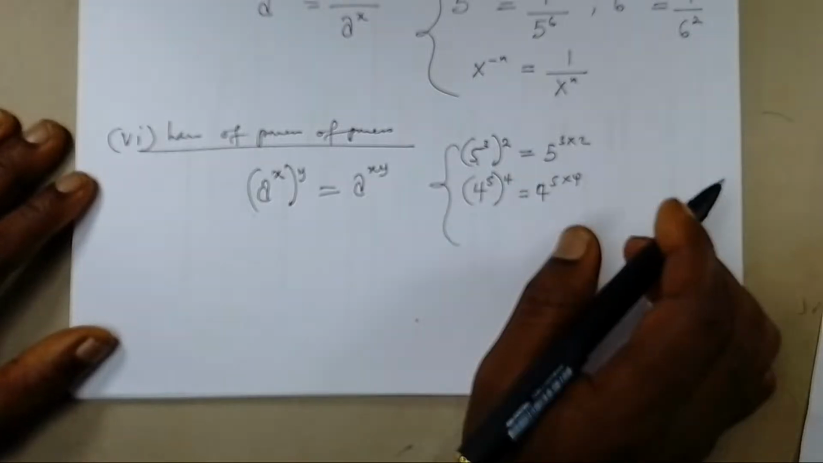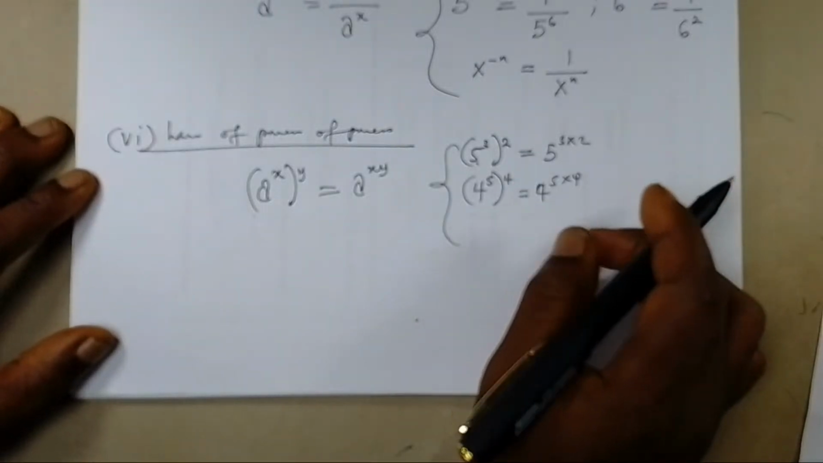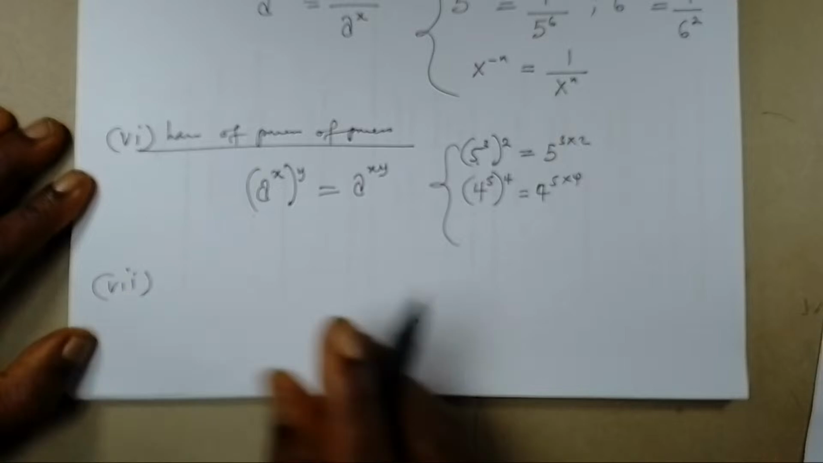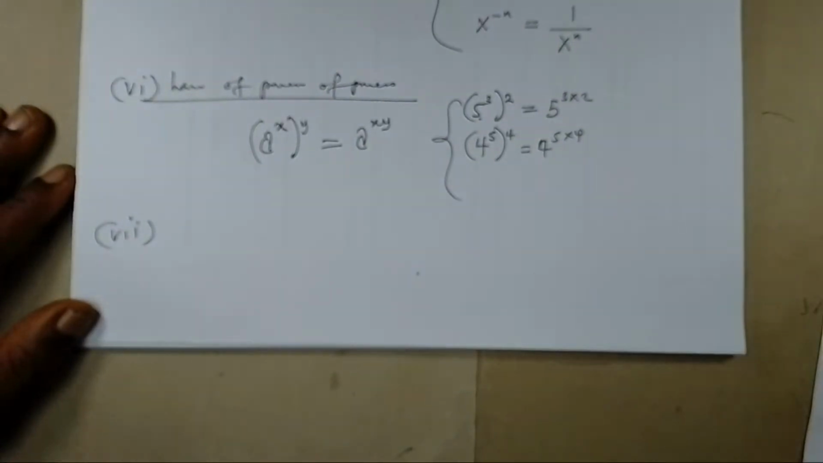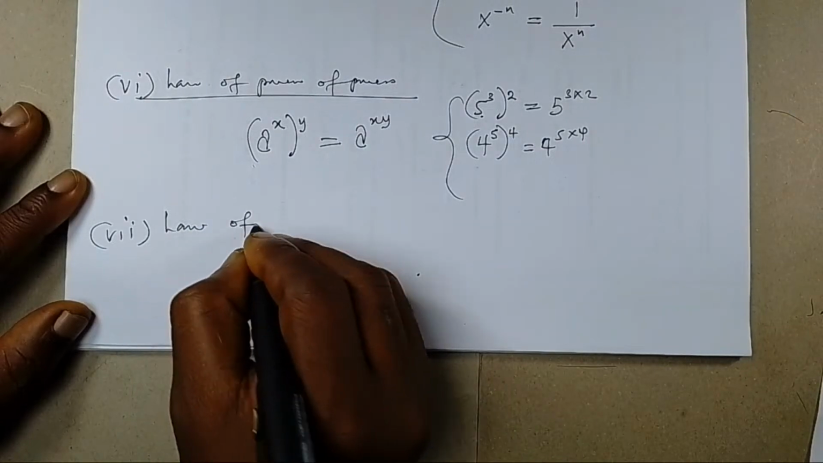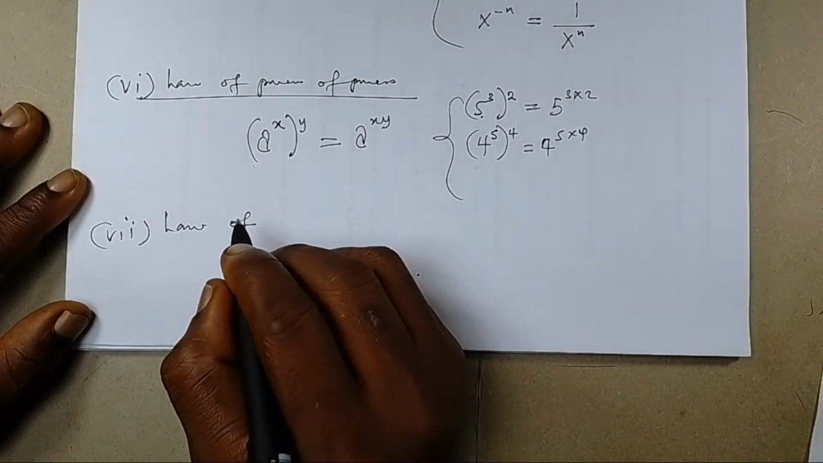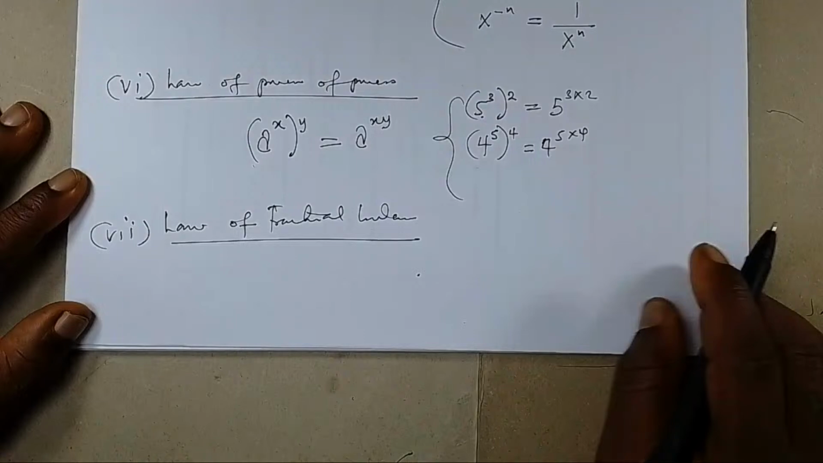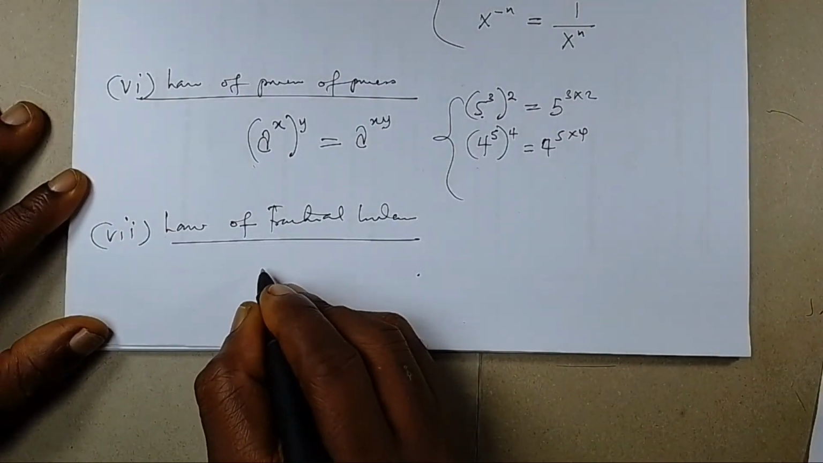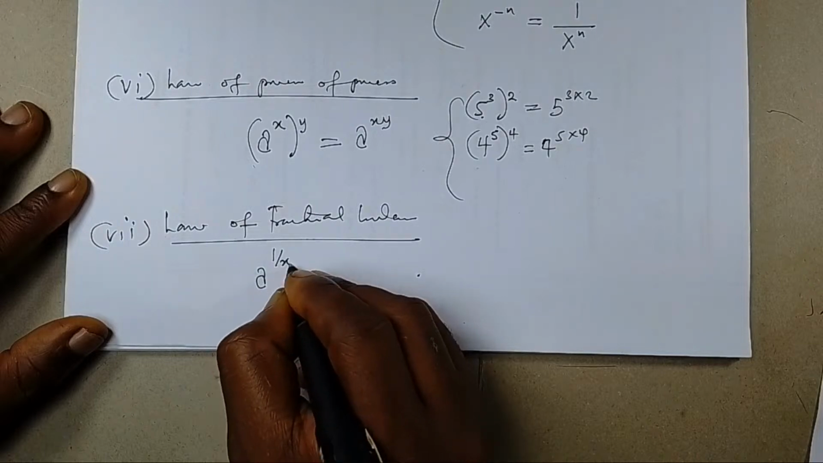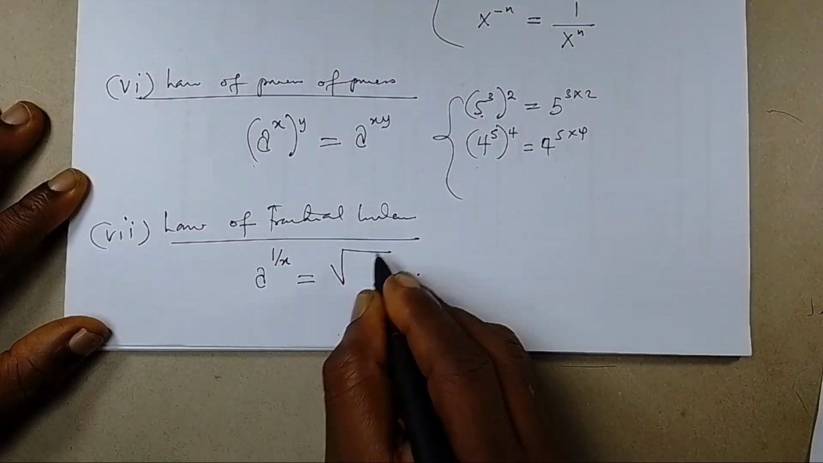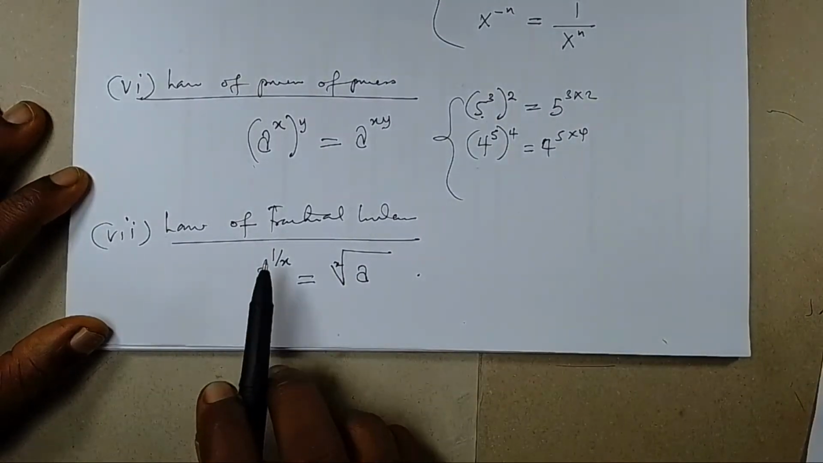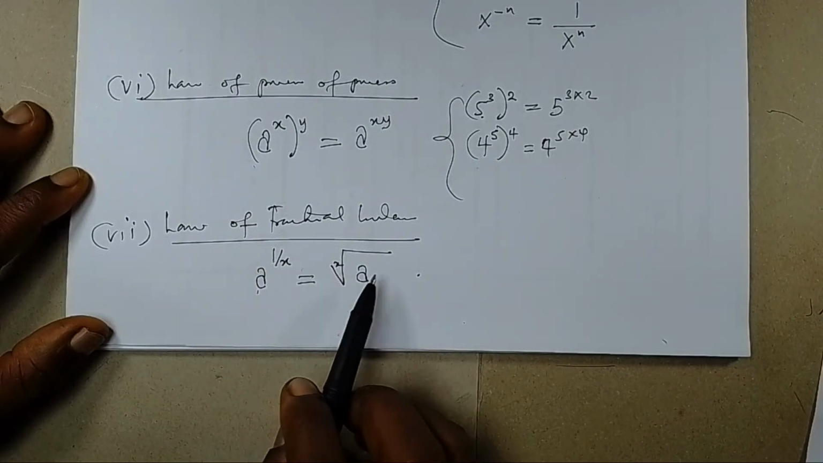Now let's move over to the next law. The next law I'm going to be looking at is the law of fractional index. Now this law simply tells you that if you have a base raised to a fraction, the result will be the x root of that base. Okay, so a raised to power 1 over x is the x root of a.